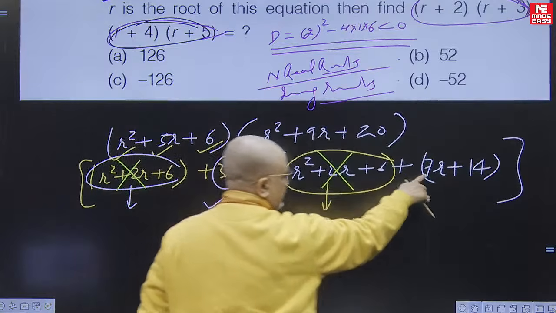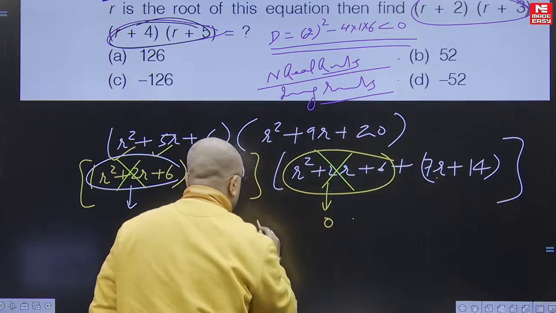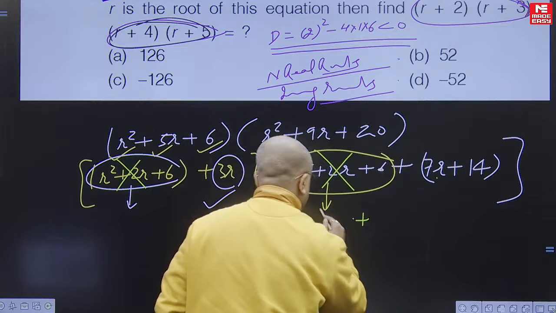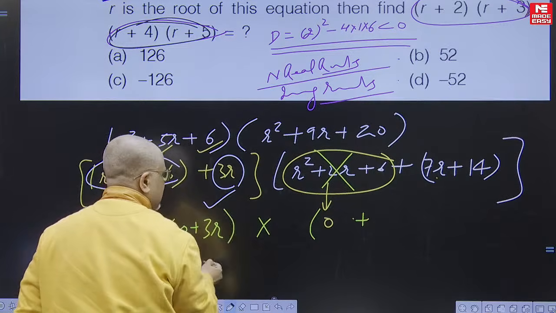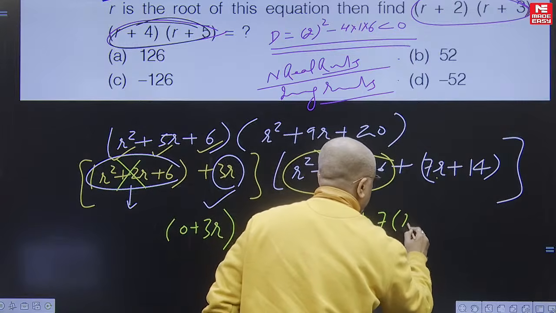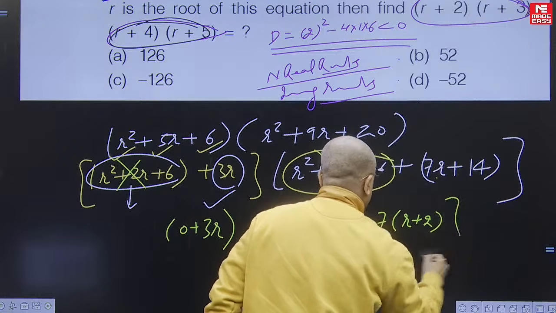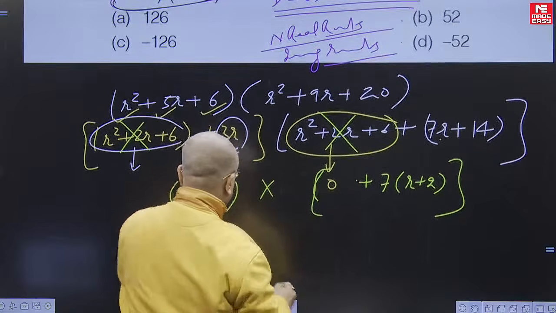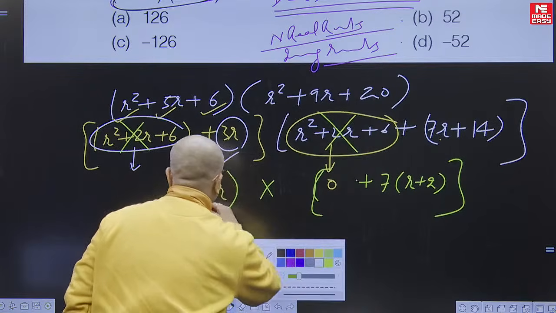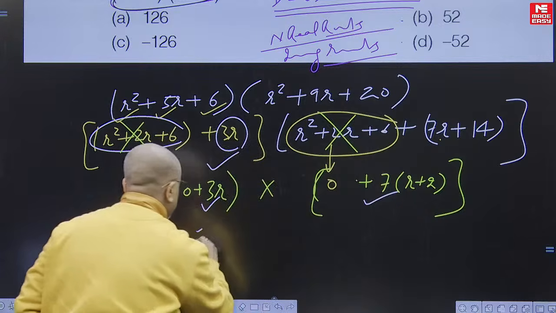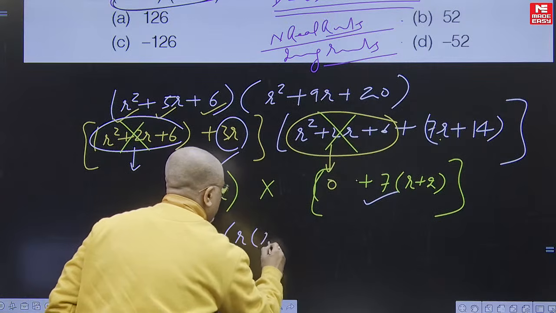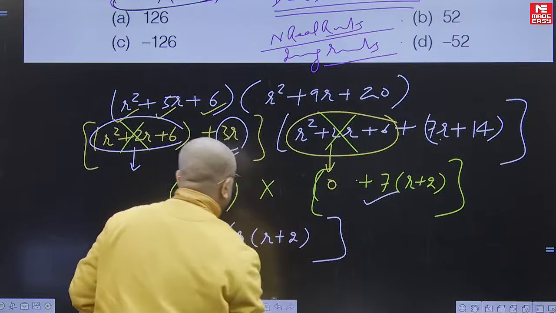So from there we are left with 7r plus 14. What I will do, 3r from here, 0 plus 3r, no need to write, 7r plus 2, right? Which is nothing but 3 into 7, let us take here 21 into r plus 2, right?